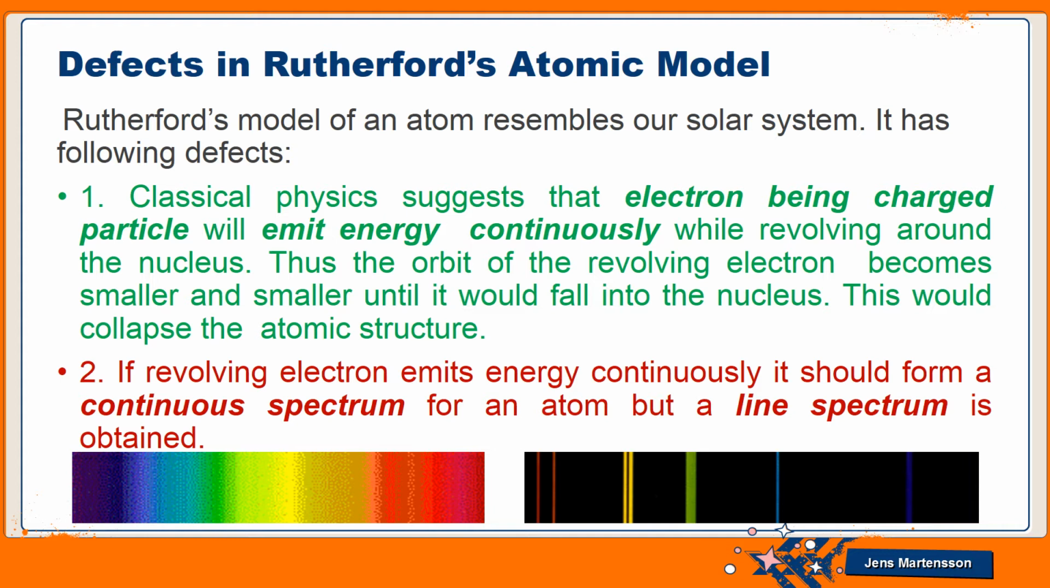You can see here the picture of the continuous spectrum. In a continuous spectrum, there is no clear boundary between the colors. You can see the colors are merged into one another, and on the right side you can see clear lines. It is the line spectrum. A clear boundary is shown here, so where one color started and ended has sharp boundaries. So a revolving electron should form a continuous spectrum, but actually a line spectrum is obtained, and this defect is not answered by Rutherford.